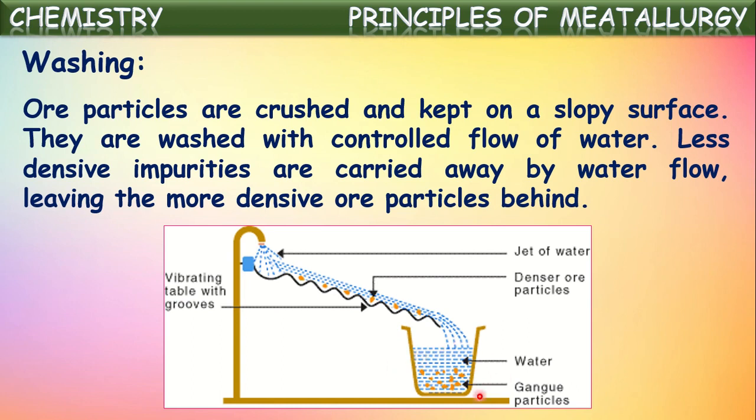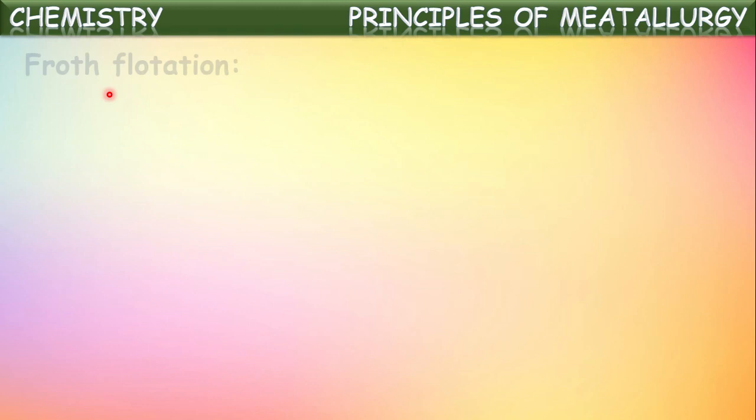See here, along with the water, these gangue particles are separated. But here, ore particles remain on the surface itself, so they can be collected. In this way, ore is dressed or concentrated or enriched by this washing process just by pouring water on it. So if you observe, hand picking and washing are all physical techniques. These are all based upon the difference in the size and the densities of the ore and gangue particles.